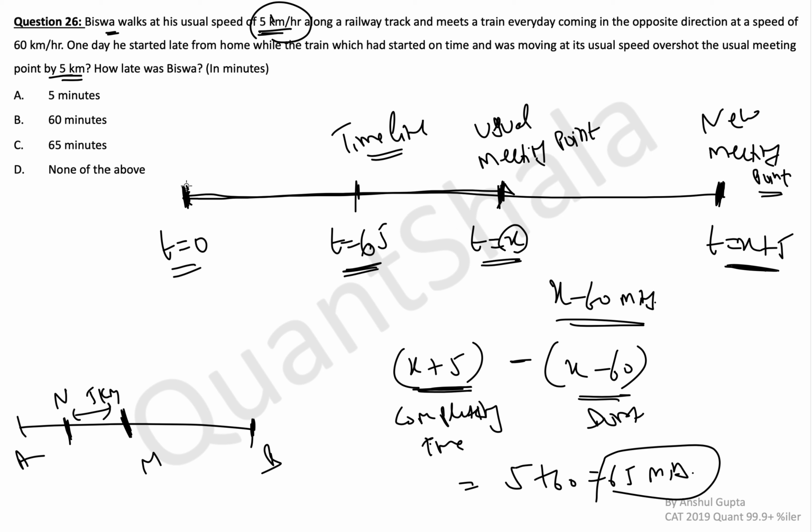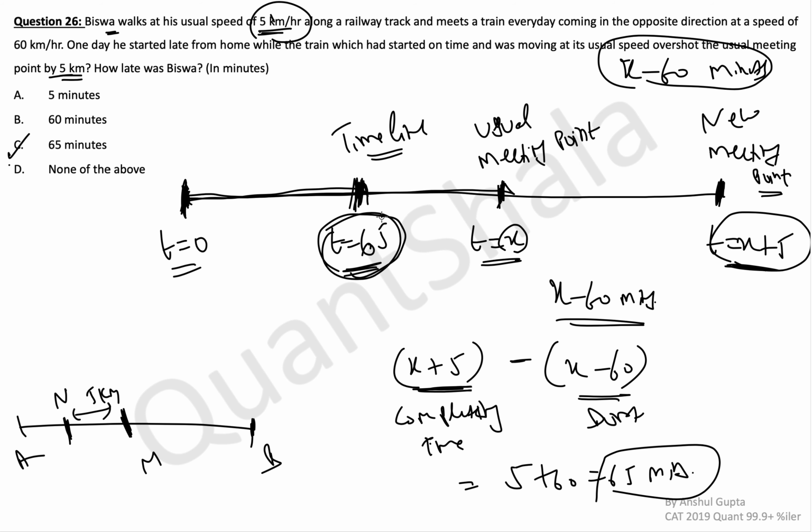That means normally he started at t equal to 0. This time he started at t equal to 65. That means 65 minutes late. Looking at it again from this perspective, now that we know 65, how much time did Biswa travel for? He started at t equal to 65 and met the train at t equal to x plus 5. That means he traveled for x plus 5 minus 65, which is x minus 60 minutes.